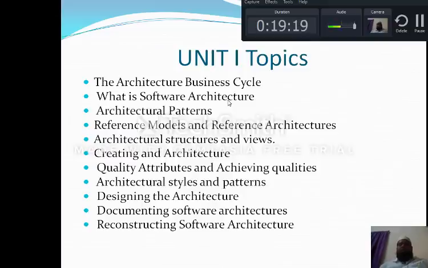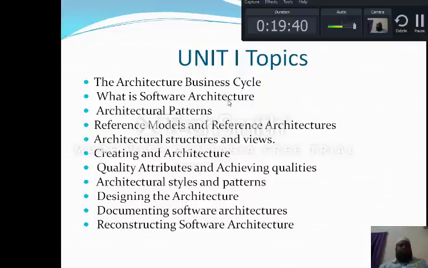Now in unit 1, I will be shifting to the fundamental introduction class, where today, in these 20 minutes, I have discussed the basic purpose and need of the subject.